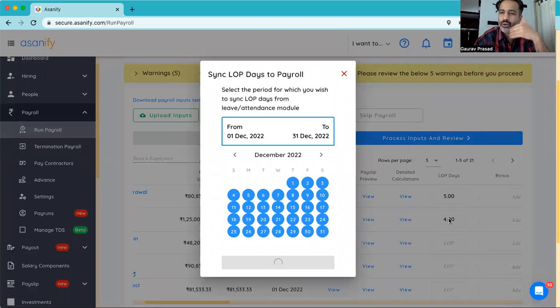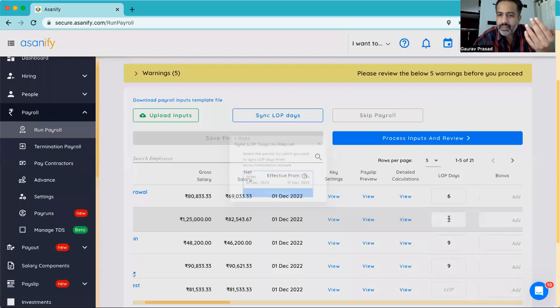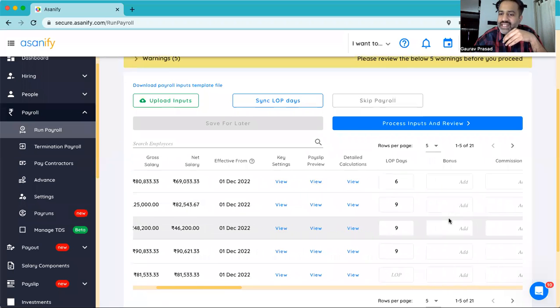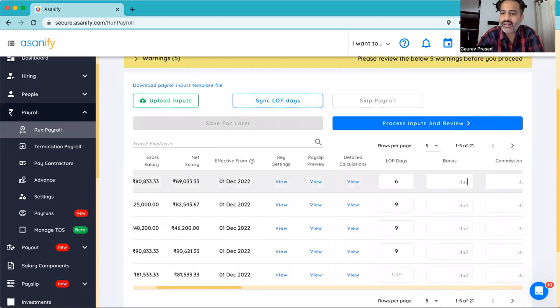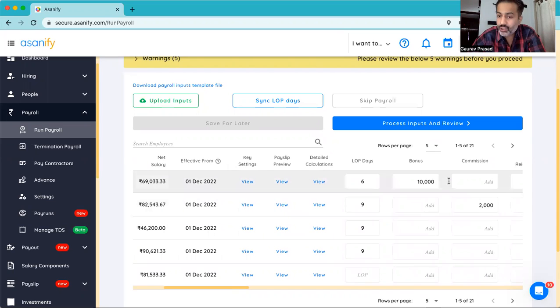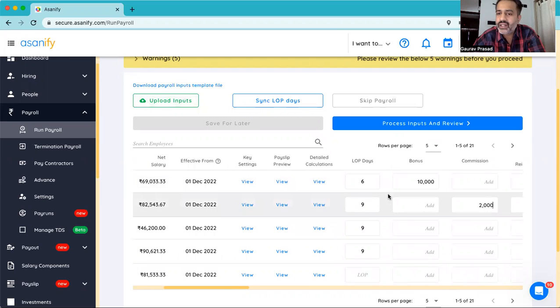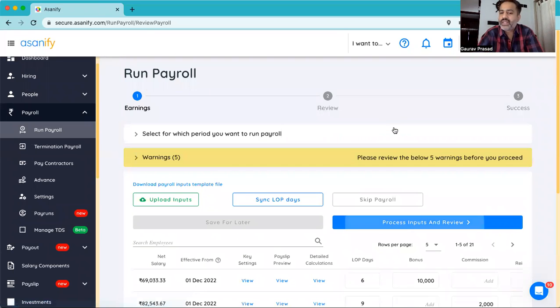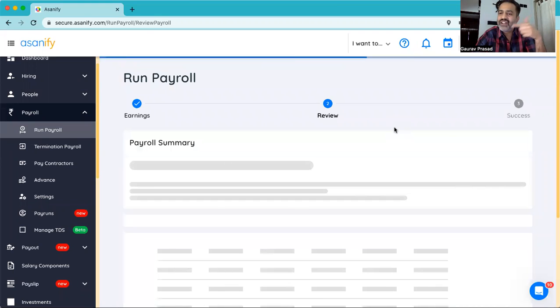If there is any component which is there over and above their standard salary components, it could be sales incentive, it could be commissions, it could be reimbursement. All of those things can also be added at this point. Let's say 10,000 rupees of bonus for this employee, 2,000 rupees of commission for this employee, etcetera. If there are lots of entries to be done, you can simply enter that in an Excel and upload it here. And after that, all you have to do is process input and review, and the system will recalculate all the taxes meant for any of the employees and what is the gross and net salary for that month.